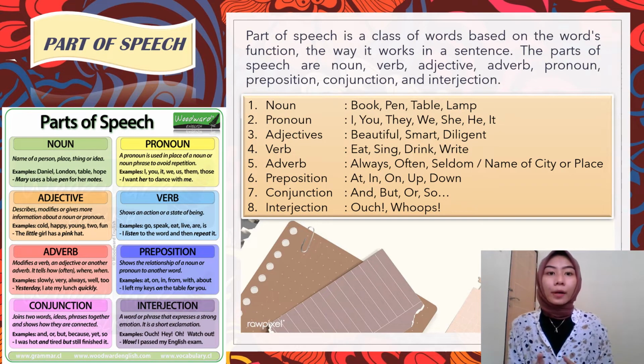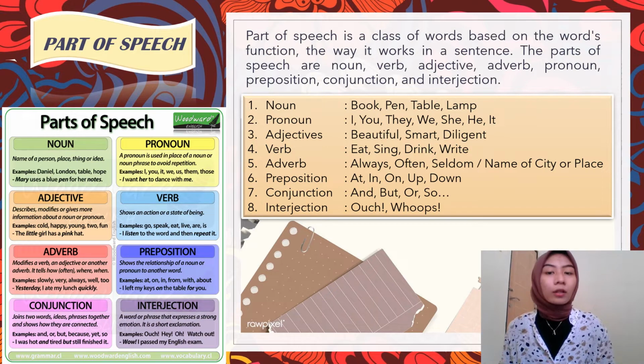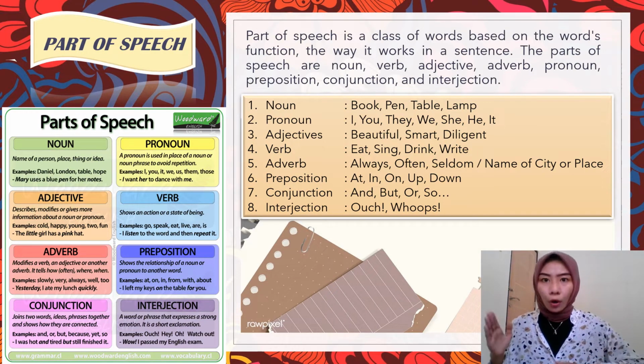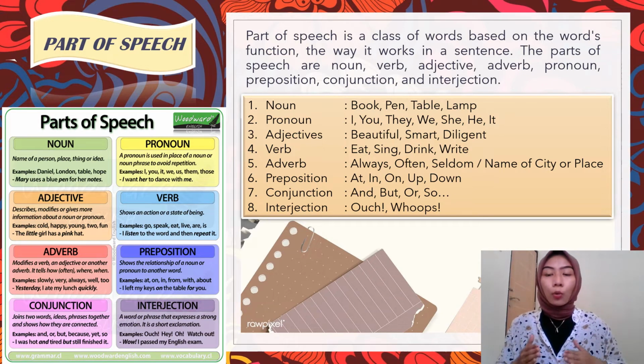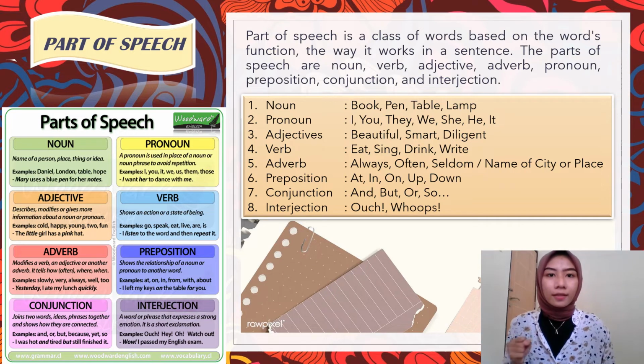And six, preposition. What is preposition? Preposition shows the relationship of a noun or pronoun to another word. For example, up, in, on, up, down. We can call it preposition. And the seventh, conjunction. Conjunction joins two words, ideas, phrases together and shows how they are connected.